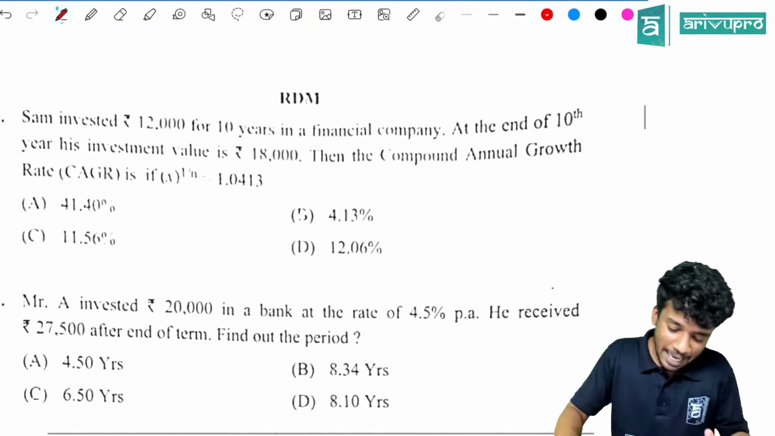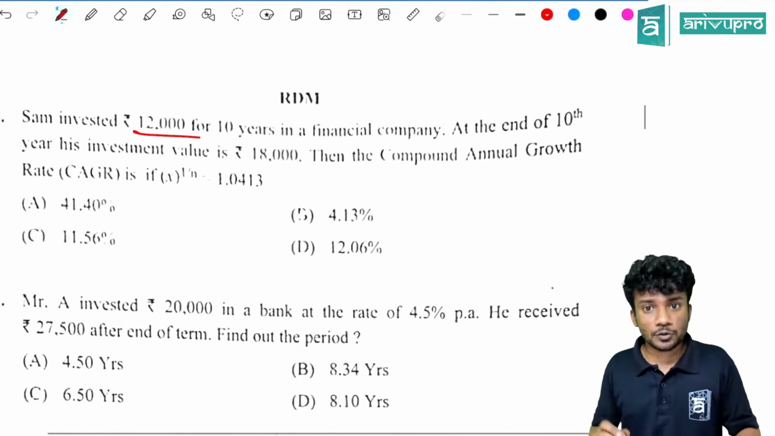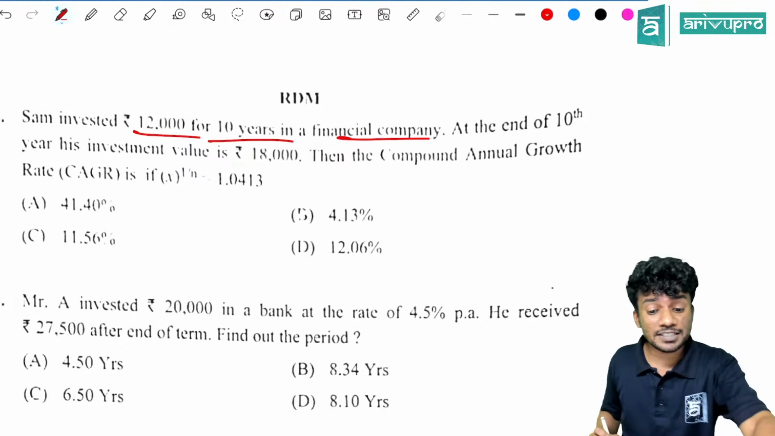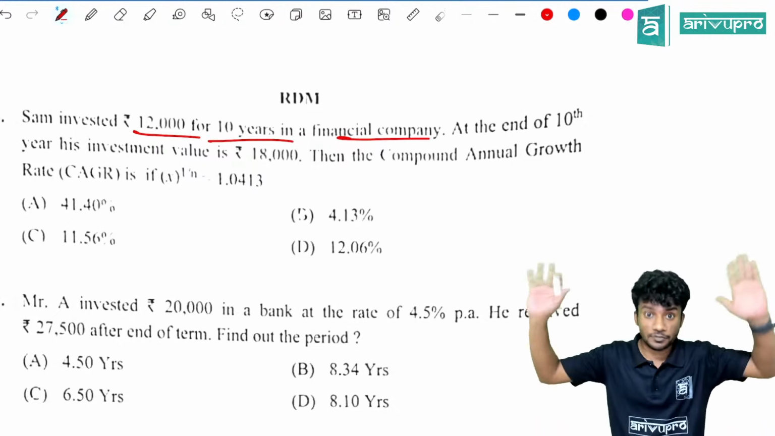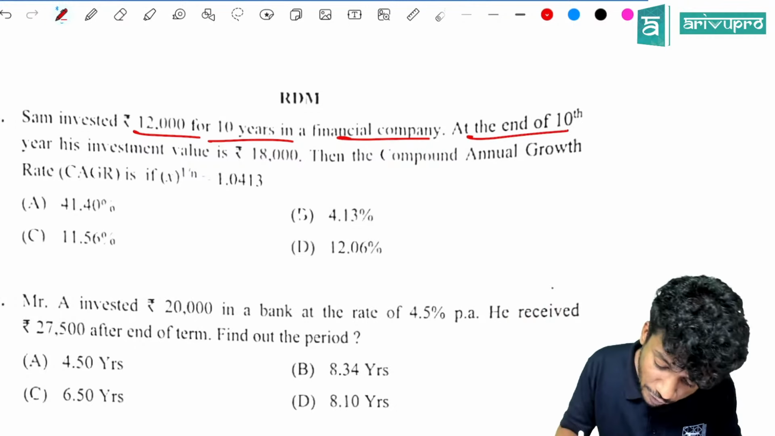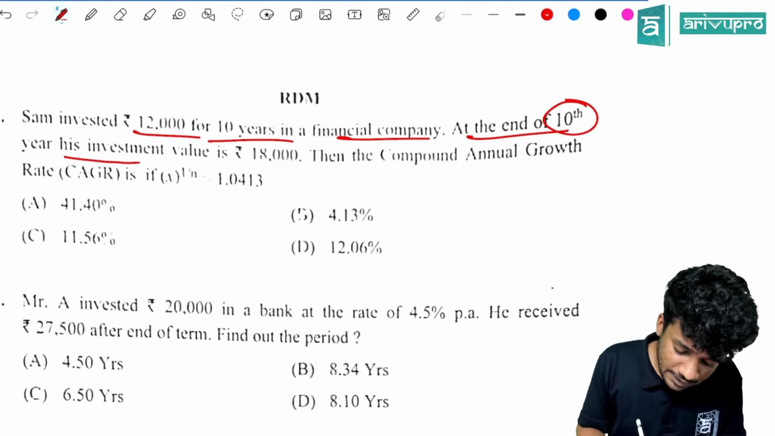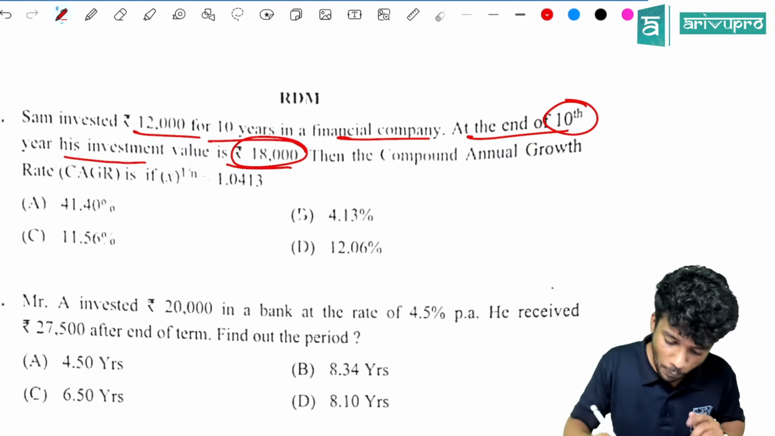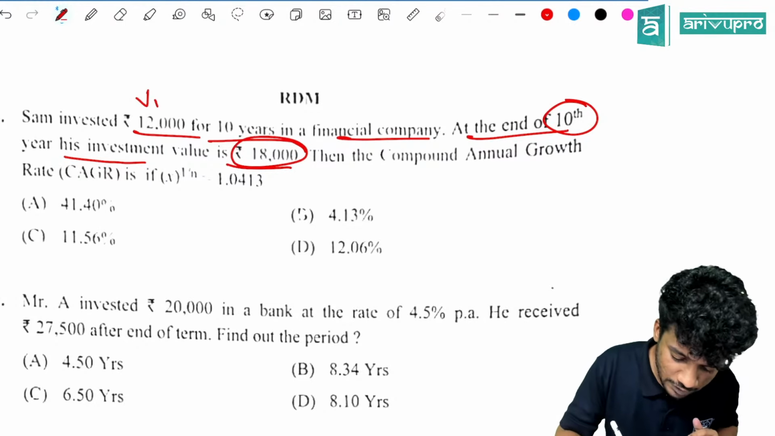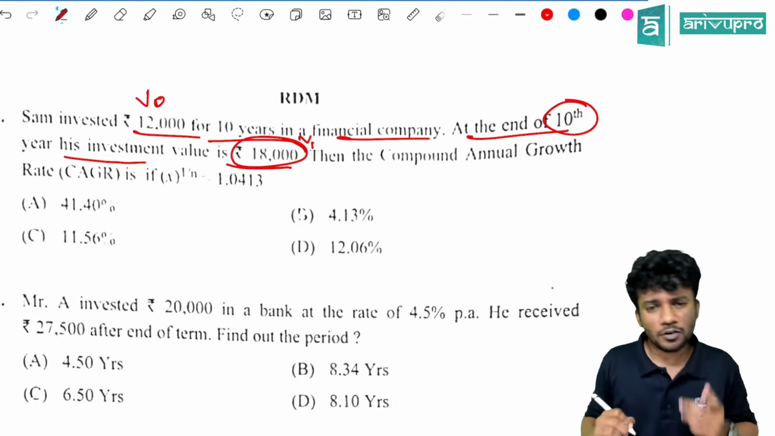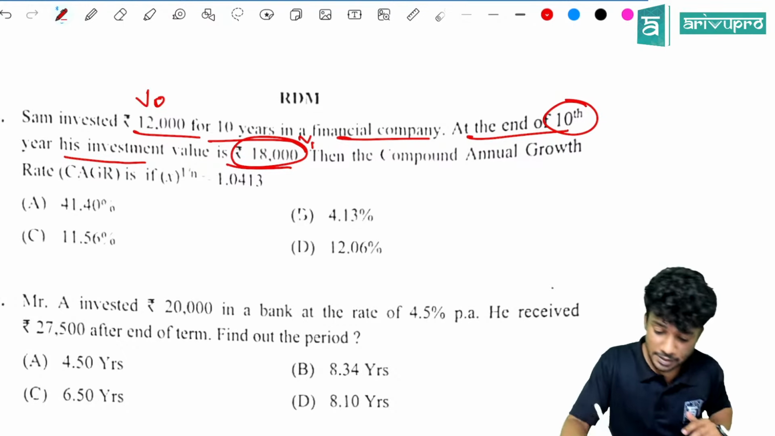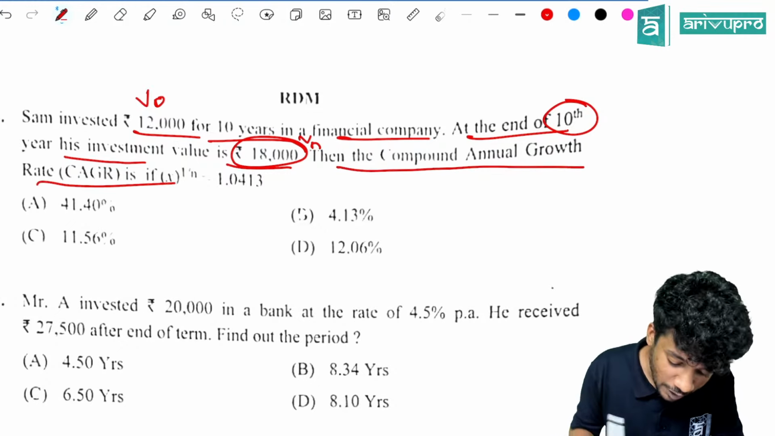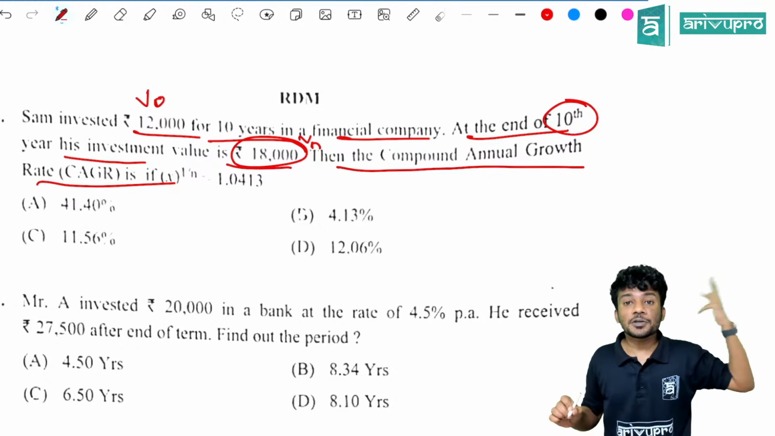Yes. Sam invested 12,000 for 10 years in a financial company. So how much he invested? 12,000 for 10 years he invested. At the end of the 10th year, his investment value is 18,000. So this is V0 and this is V1 or VN, anyway you can mention. I'll mention it as VN. Then the compound annual growth rate, CAGR, you need to find.